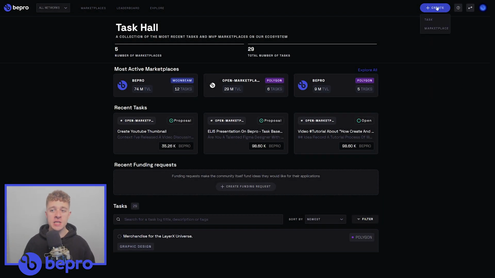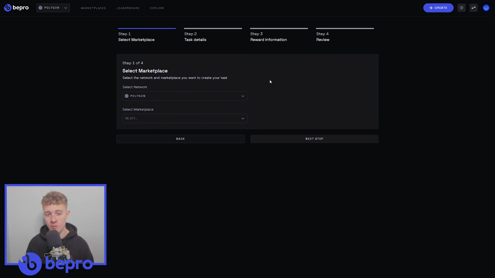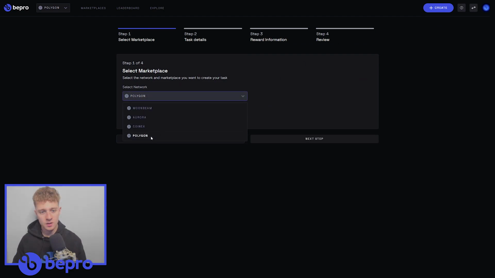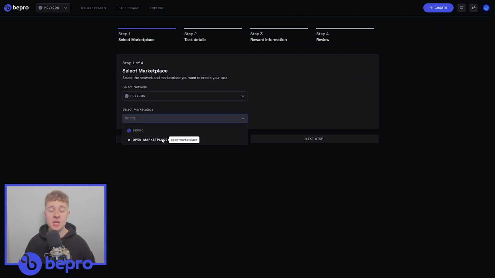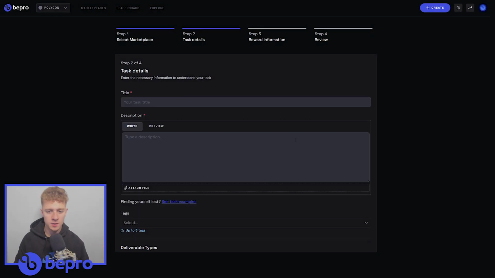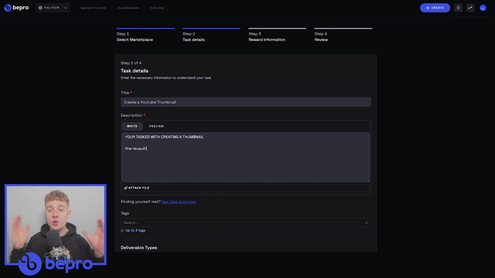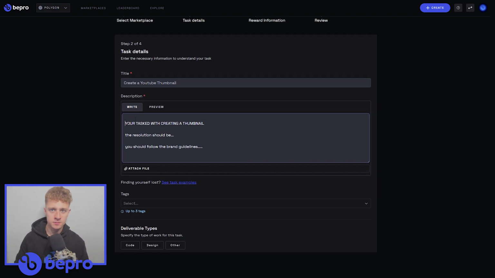Head on over to the Task Creation tab found at the top right. Select your desired network. Select the task marketplace where you would like to host your task. And then fill in the relevant information. Make sure you go into as much depth as possible within the description of your task to ensure you get the most accurate submissions that would fit your desired outcome.